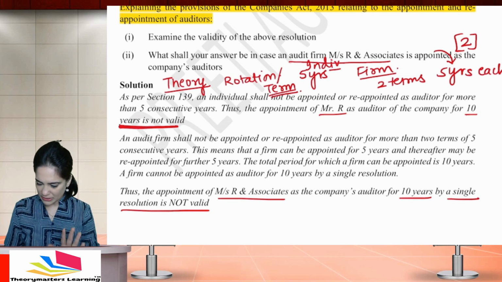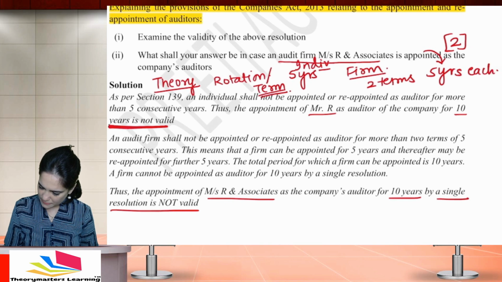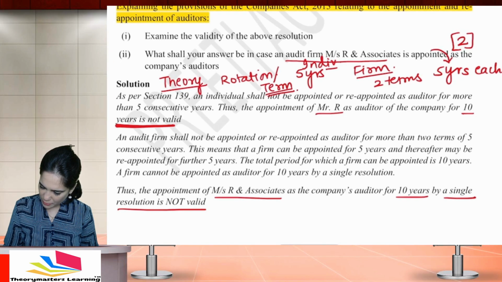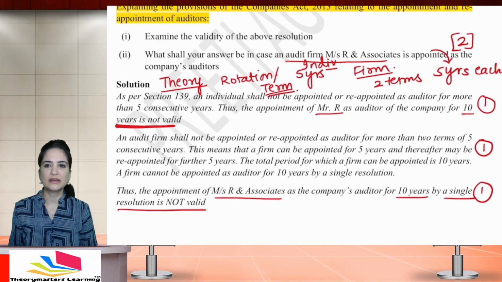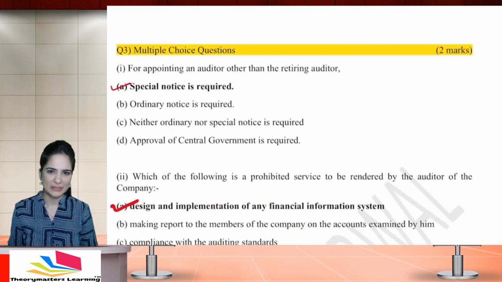So we had kept 2 marks for the theory. 1 mark over here if you have properly written this point. 1 mark if you have explained the theory, and 1 mark if you have properly written that he cannot be appointed by a single resolution.